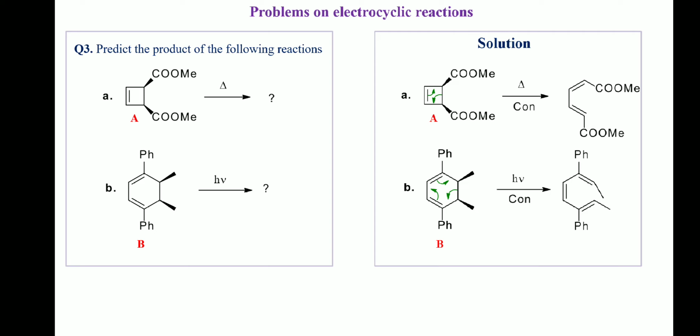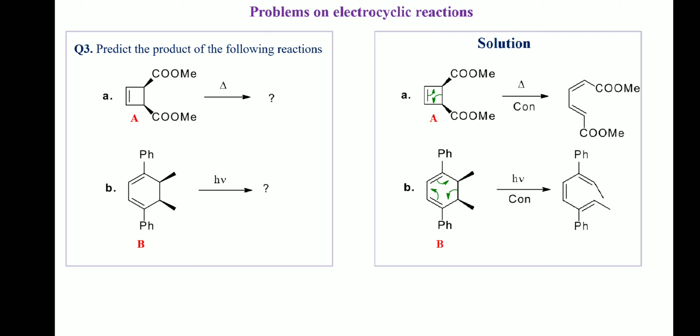Since under con rotatory process, relative orientation of groups remains intact. So, in the product, the two ester groups will be pointing in the same direction.